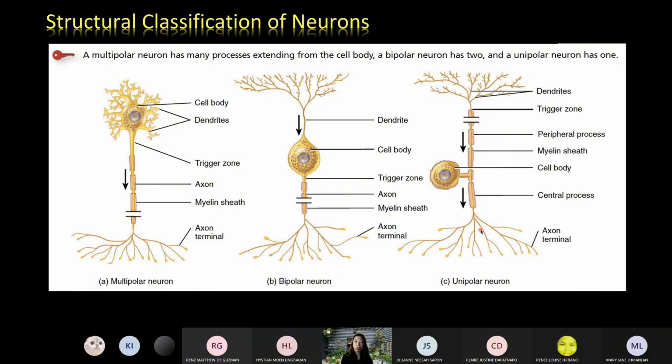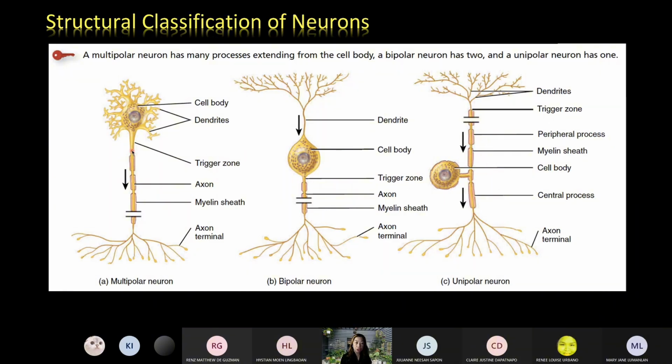And our cutaneous receptors, the cutaneous nerves, the cutaneous cells are examples of the unipolar neurons. Okay? So take note, the number of dendrites may vary depending on the type, but there would always be 1 axon per cell.